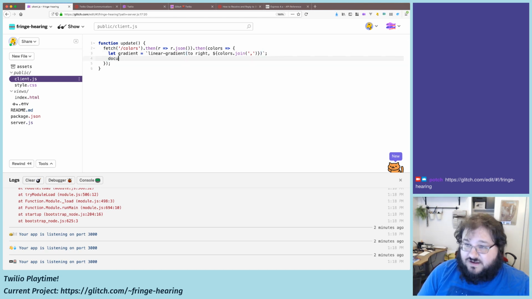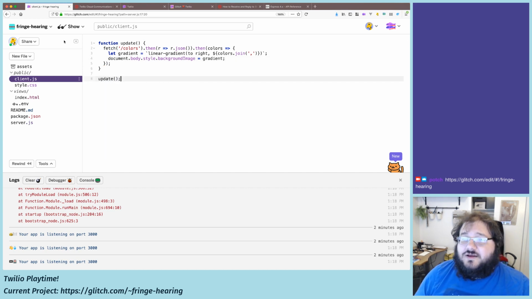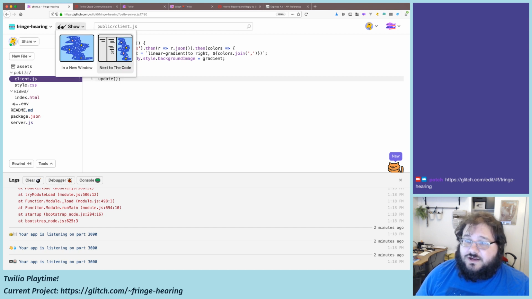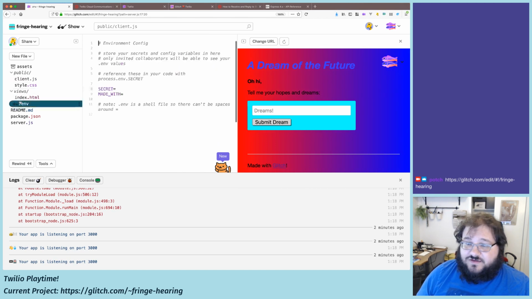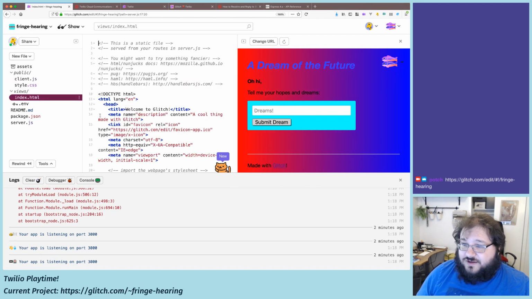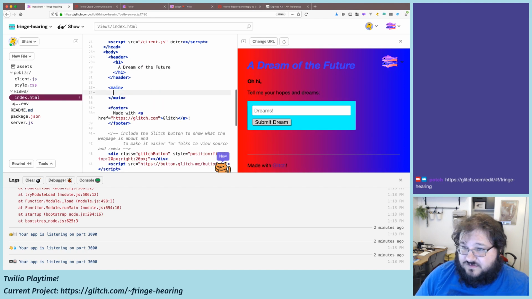And so we can then say document.body.style.backgroundImage equals gradient. And then we'll obviously need to call update, and maybe actually call update repeatedly, but we're going to start by calling update just once and seeing what we get. Hideous. I love it. It's a blue to red gradient, but it totally works. And then I'm going to clear most of this content out because it's old content from the example.